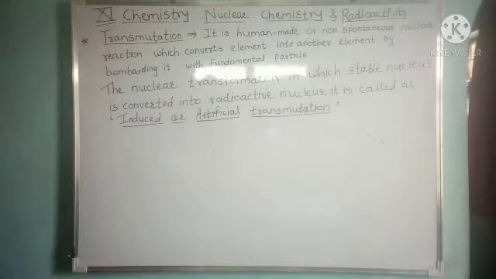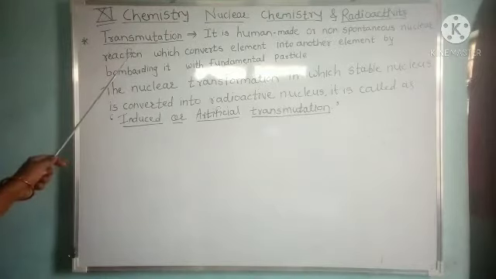Beta particles are like electrons, and gamma rays emit only energy, so if gamma particles are bombarded, only the internal energy will change. So generally alpha particles or helium nuclei are used for transmutation.